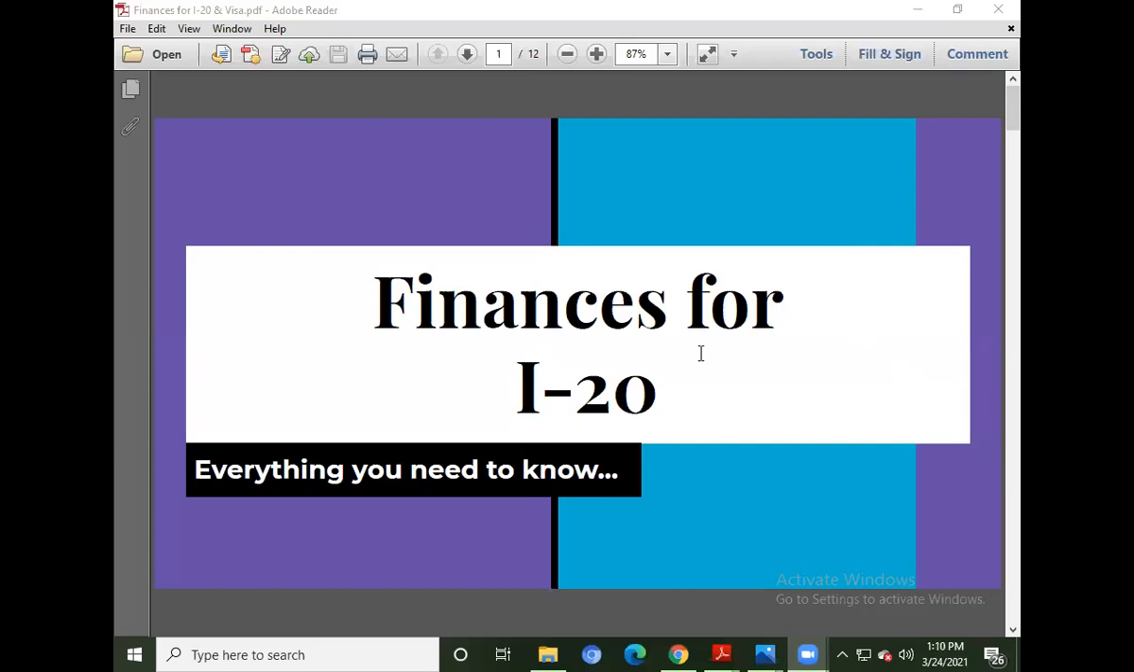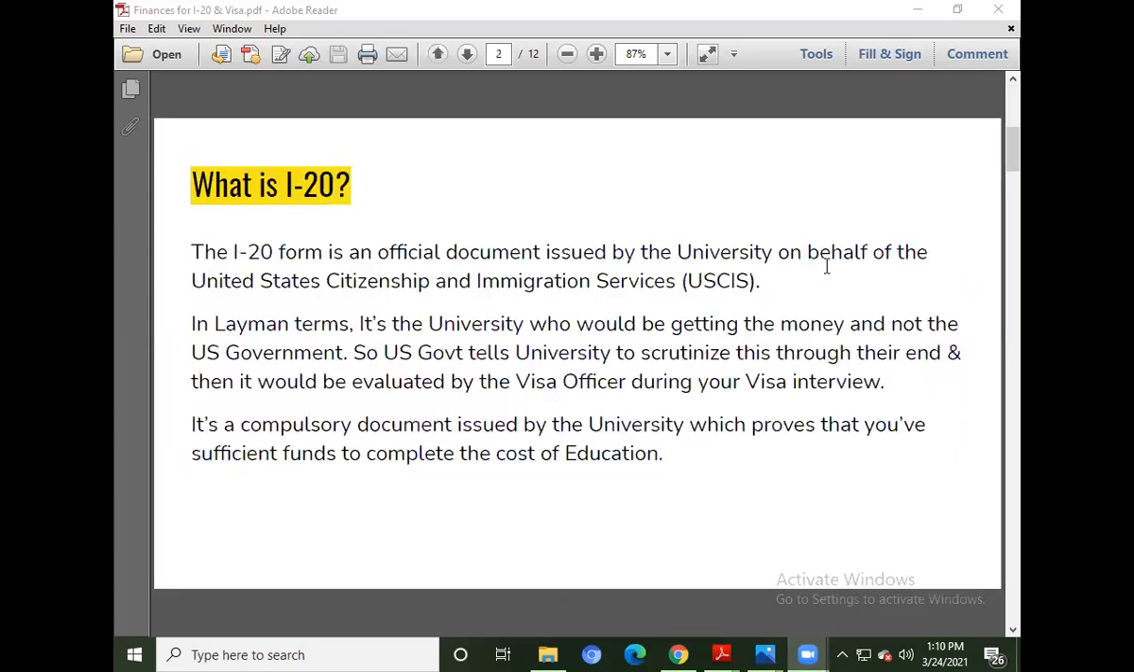Okay, I will just share my screen. So over here, you can see, we'll start with the finances. We will discuss everything you need to know about what is required for your I-20. But let's understand what is I-20, what is required for that, and why it is required by the university